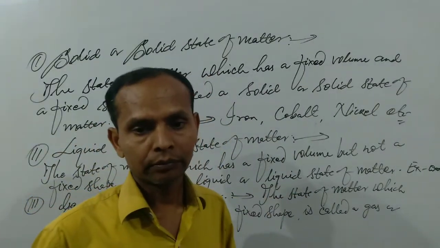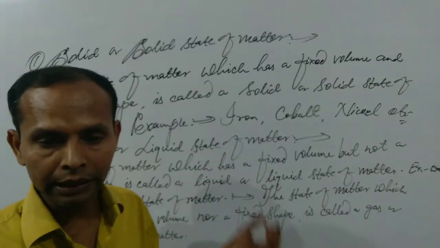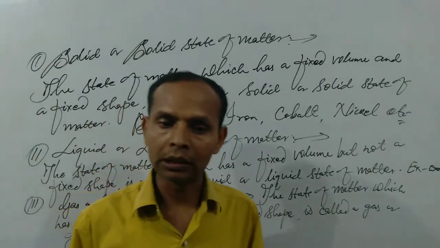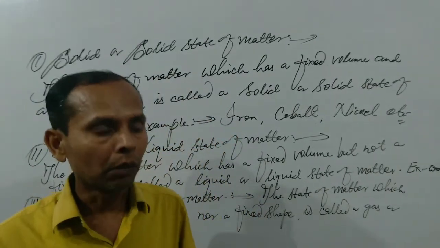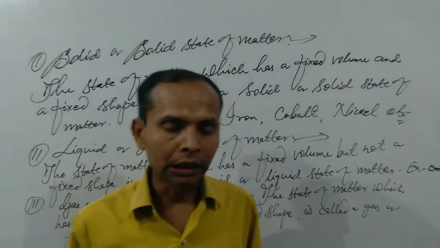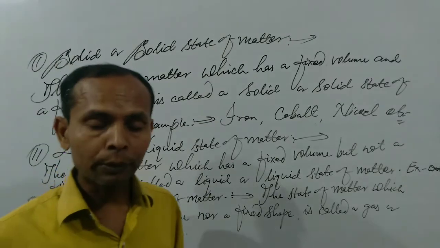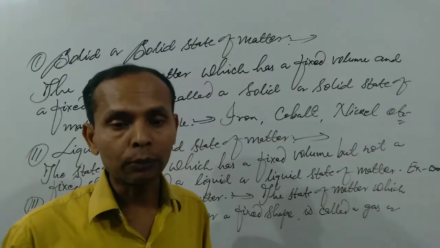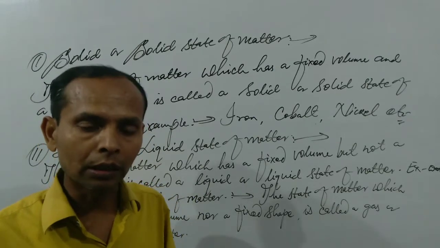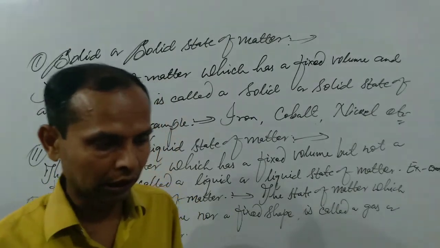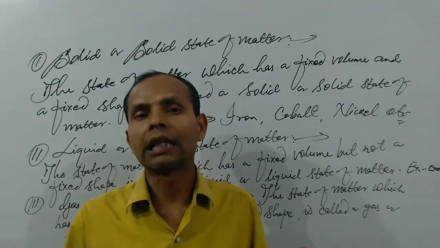In this class we have discussed the properties of solids, liquids and gases, and their differences on the basis of properties like density, occupying space, mass, compressibility, etc. Another topic is classification of matter on the basis of chemical property or chemical composition, because matter has been classified using two criteria.